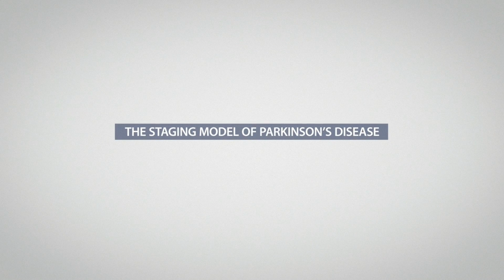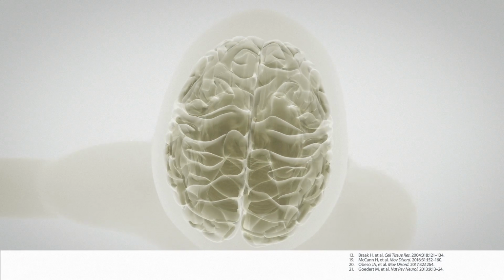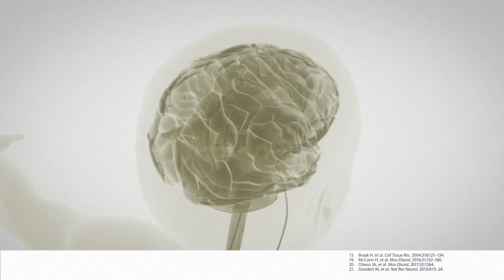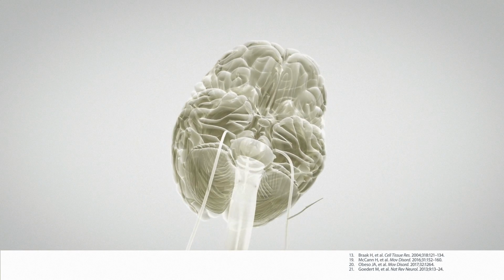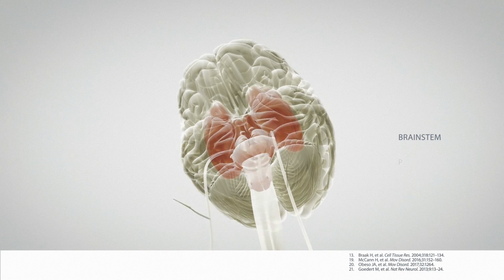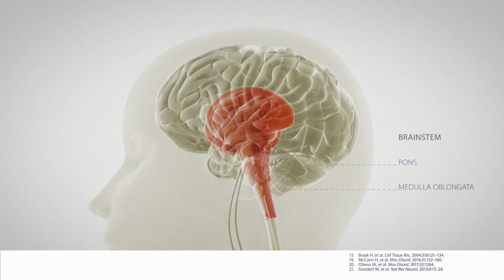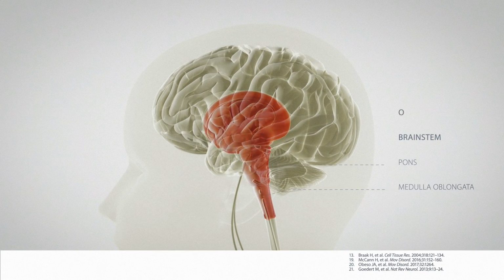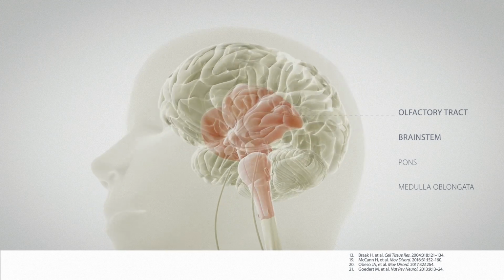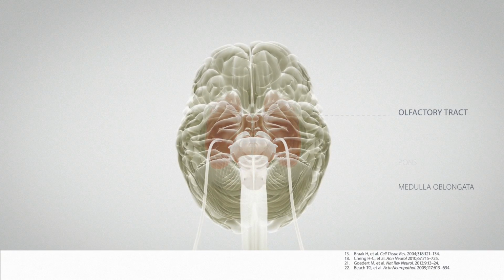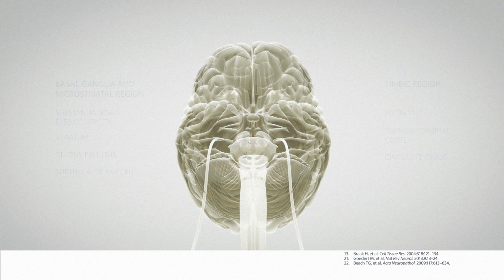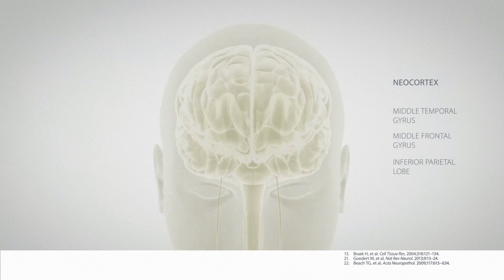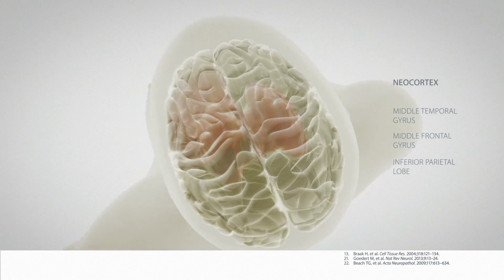The staging model of Parkinson's disease. The progression of Parkinson's disease has been described with a staging model. During the pre-symptomatic and prodromal stages, Lewy pathology is mainly confined to the lower brainstem, that is, the medulla oblongata, the olfactory tract, and possibly the gut. In the mid-stages, pathology moves into the basal ganglia, nigrostriatal and limbic regions, reaching the neocortex in the more advanced stages.